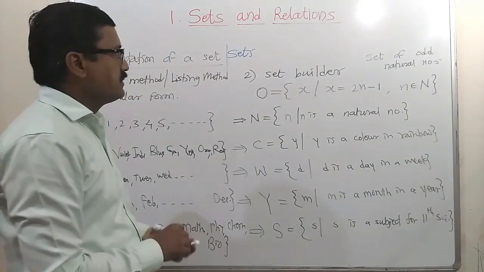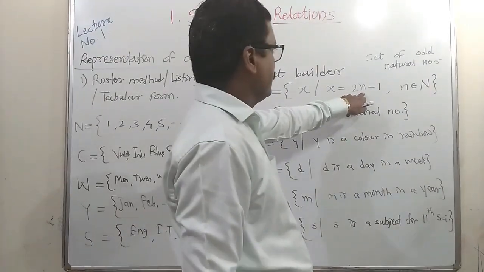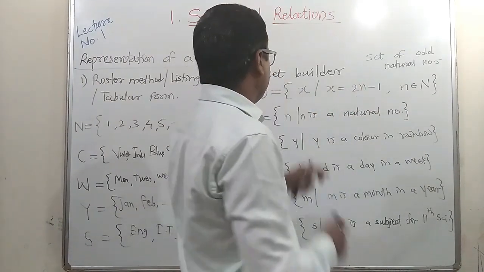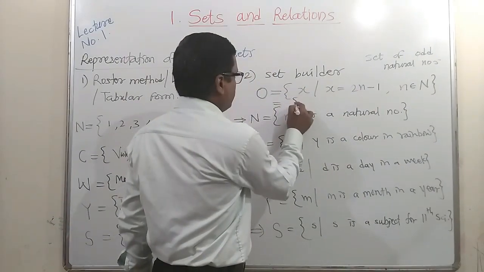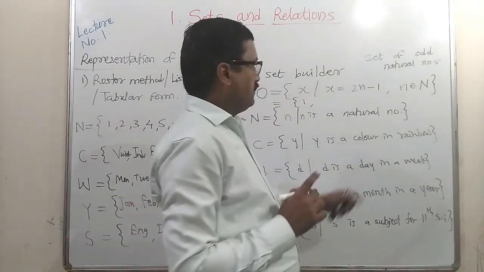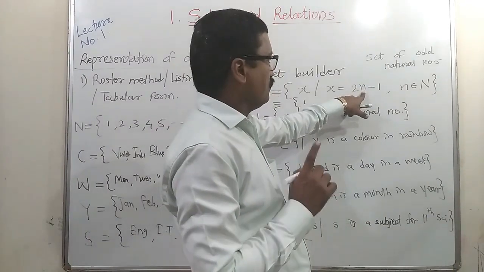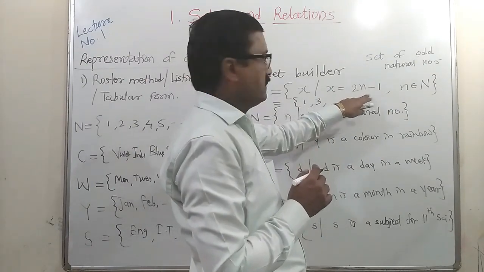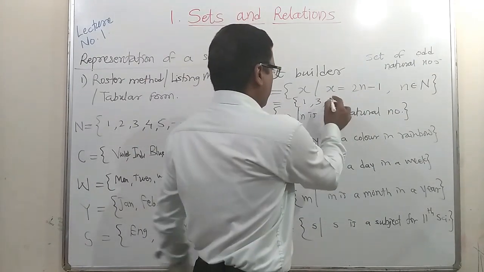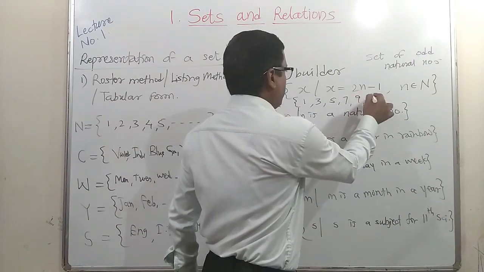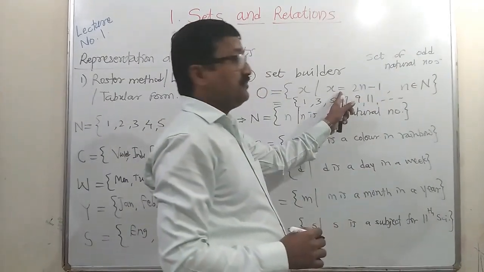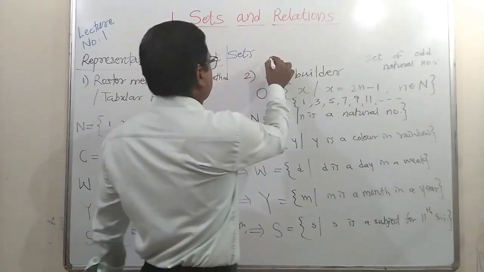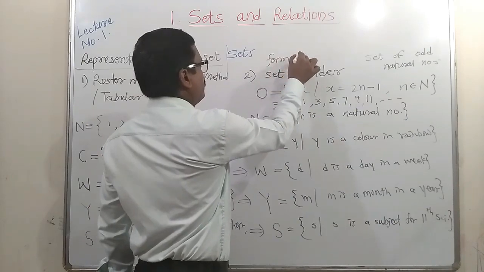How do we get that set here? If you put n equal to 1, then it becomes 2 into 1, that is 2, 2 minus 1, that is 1. So by the listing method we get 1. If you take n equal to 2, then 2 into 2, 4, 4 minus 1, that is 3. If you take 3, 3 into 2, 6, 6 minus 1, that is 5. In this way we will get 7, 9, 11, etc. So this is the formula to obtain odd numbers. This method is also known as the formula method.